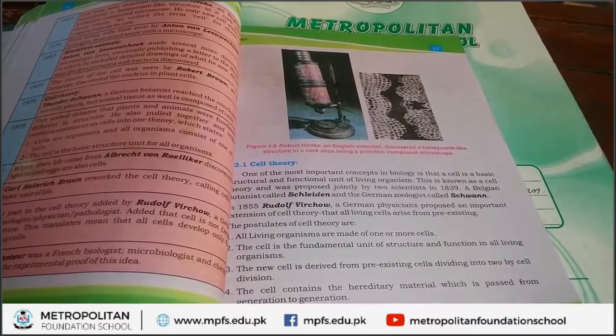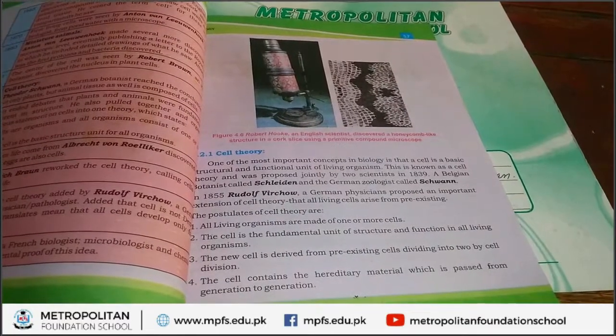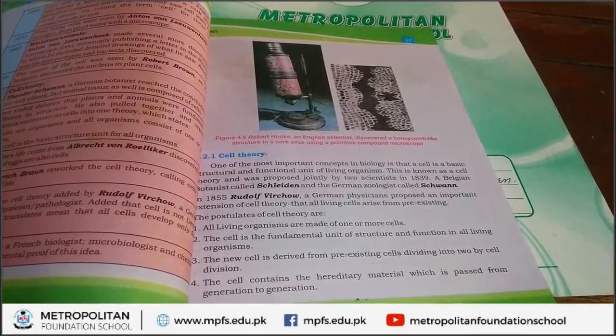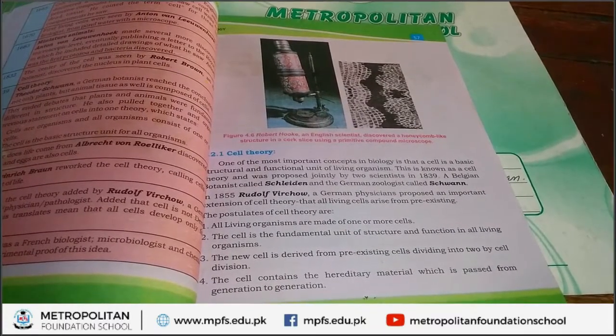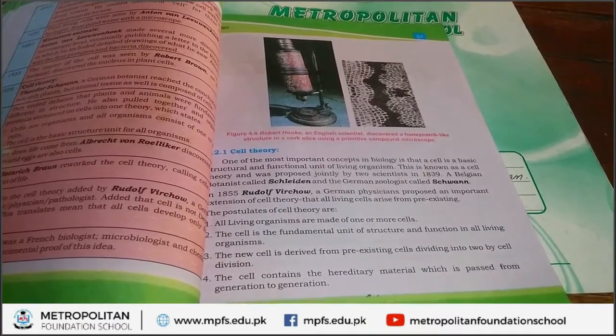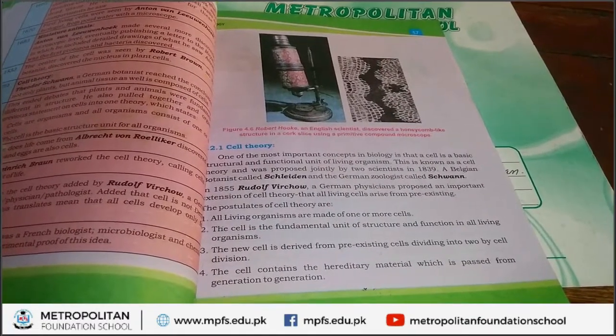In 1855, another scientist named Rudolf Virchow, he was a physician. He also described third point of cell theory, that is, all living organisms arise from pre-existing cells.